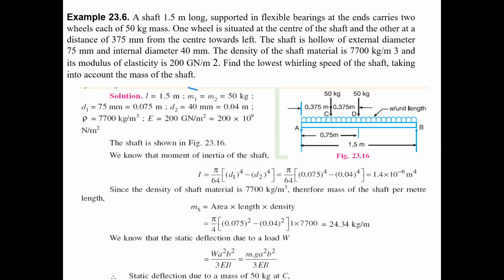UDL load is there, and additionally the shaft carries the wheels.